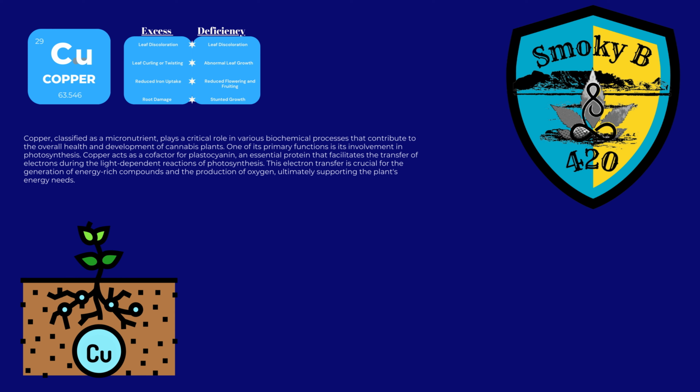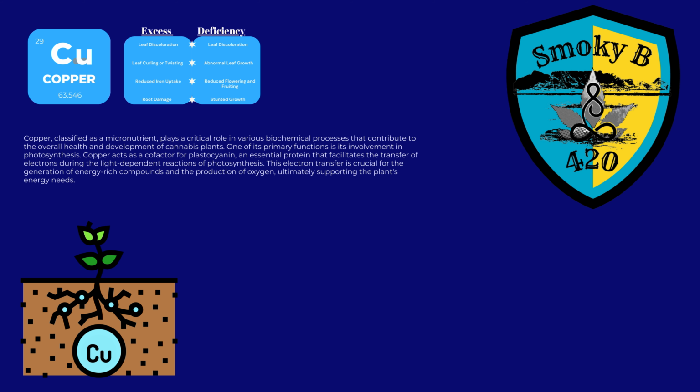Copper, classified as a micronutrient, plays a critical role in various biochemical processes that contribute to the overall health and development of cannabis plants. One of its primary functions is its involvement in photosynthesis. Copper acts as a cofactor for plastocyanin, an essential protein that facilitates the transfer of electrons during the light-dependent reactions of photosynthesis. This electron transfer is crucial for the generation of energy-rich compounds and the production of oxygen, ultimately supporting